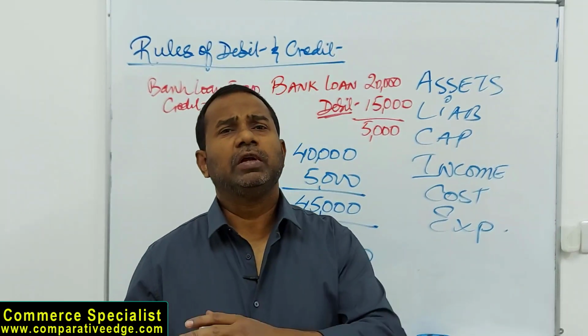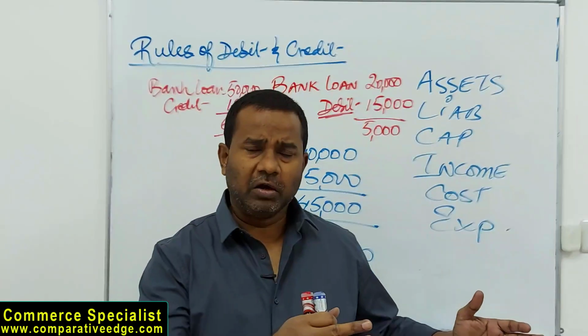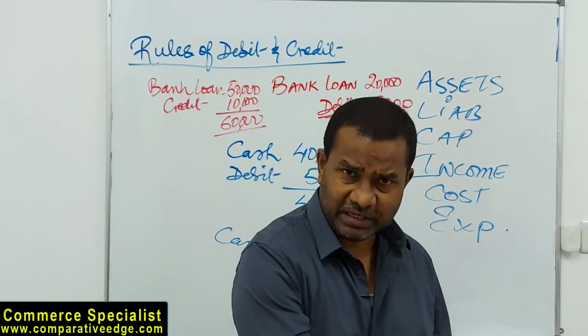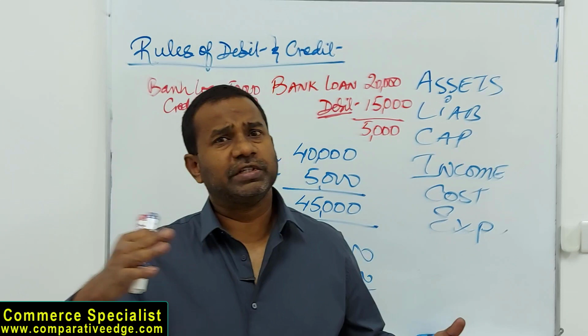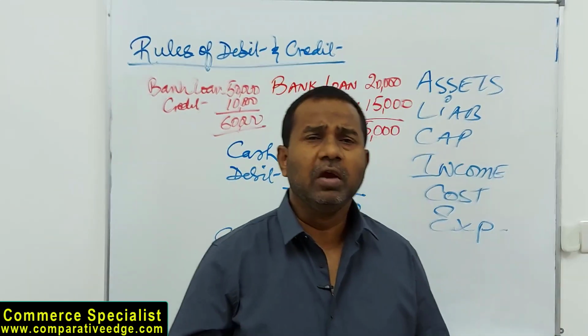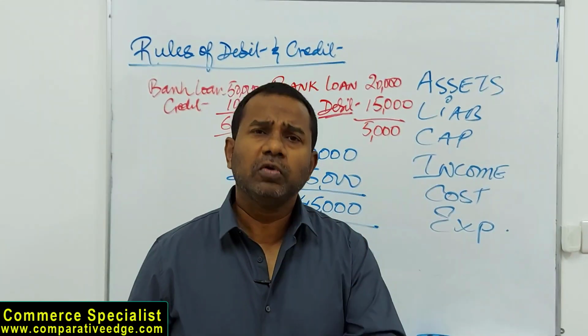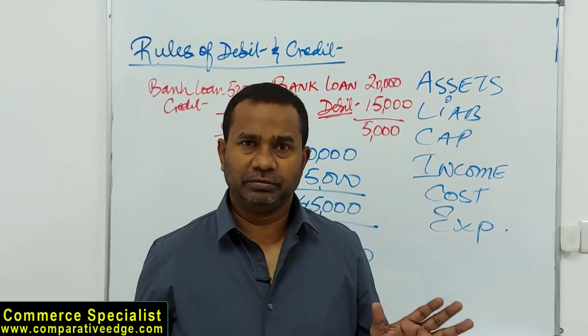Because it will go a long way with you. Even if you're starting your O-levels, or you are doing your CA final paper, or even if you are in your BCom or BBA, or you're doing your ACCA final paper, professional papers, if you don't know the rules of debit and credit, you're nowhere.